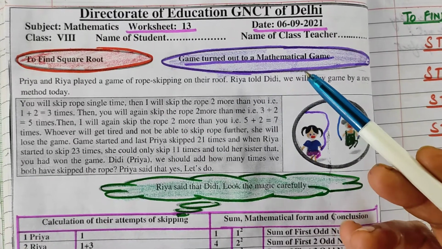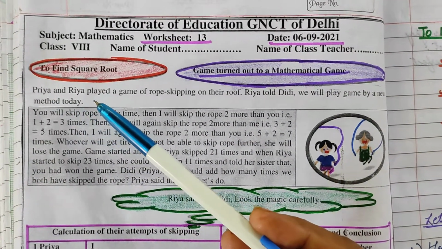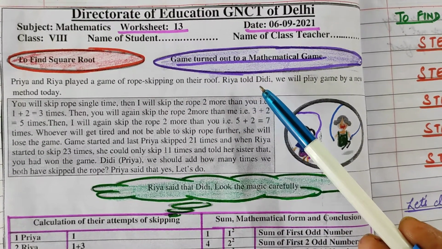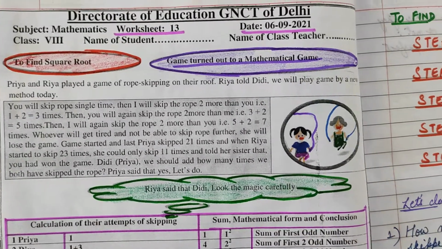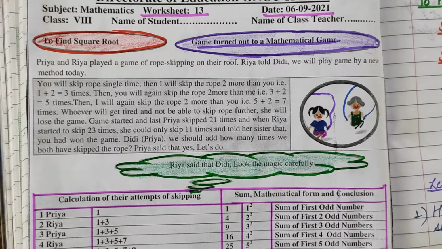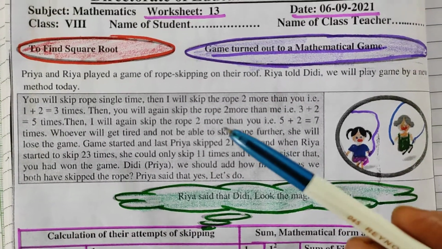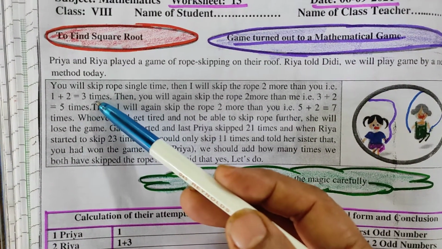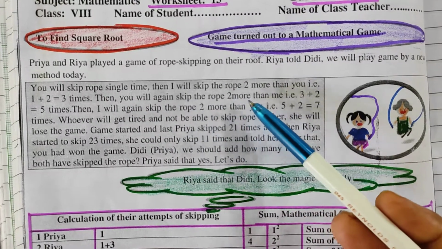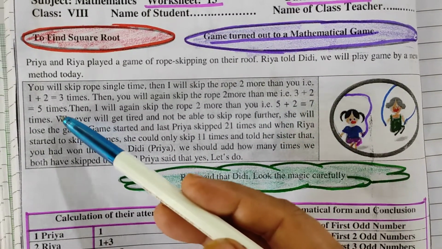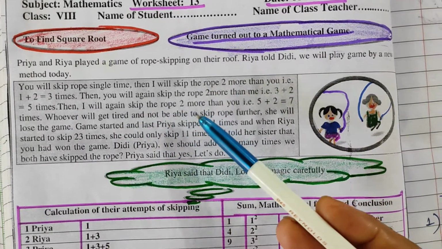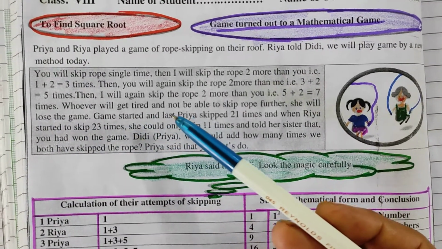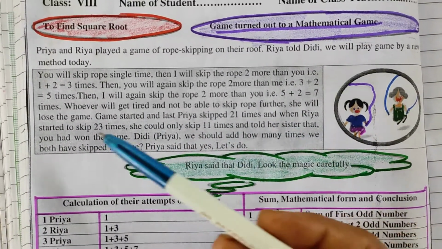Game turned out to a mathematical game. Priya and Riya played a game of rope skipping on their roof. Riya told Didi, means Priya, we will play the game by a new method today. You will skip the rope a single time, then I will skip the rope 2 more times than you. That is 1 plus 2, 3 times. Then you will again skip the rope 2 more than me. That is 3 plus 2, 5 times. Then I will again skip the rope 2 times more than you. That is 5 plus 2, 7 times. Whoever gets tired and is not able to skip the rope further will lose the game.